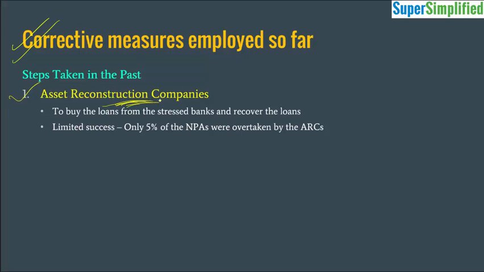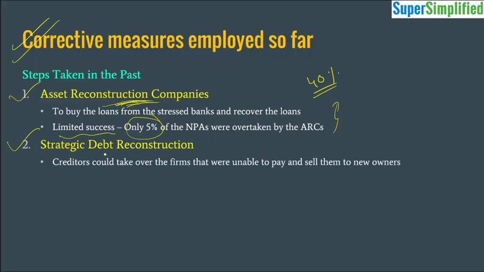First one was asset reconstruction companies. Their job was to buy bad loans from the banks and to recover these loans. But this scheme has seen only limited success. Only 5% of the NPAs were actually taken over by the ARCs, and very few of them were actually recovered. So this strategy did not work because the ARCs themselves were very hesitant in taking up these bad loans.